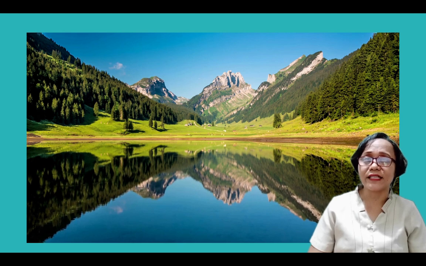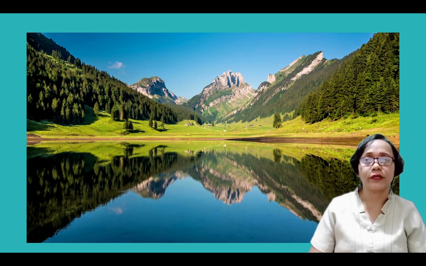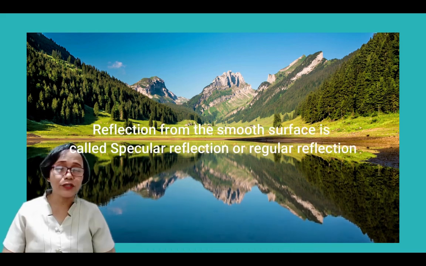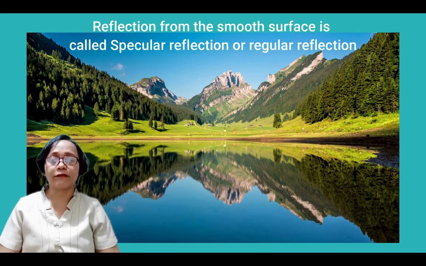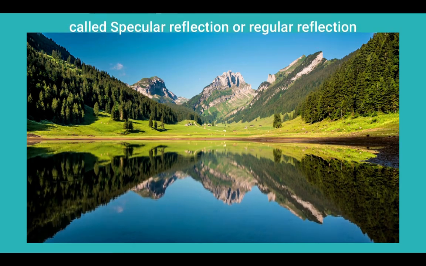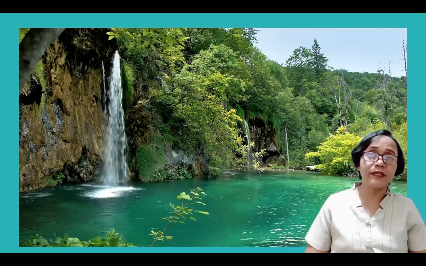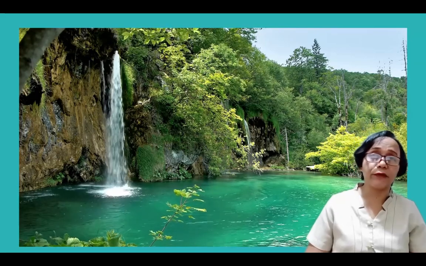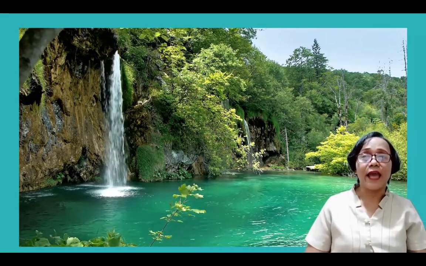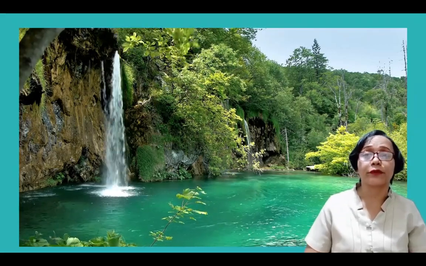When the water in the lake is very still, the reflection of the image is perfect because the reflecting surface is very flat and smooth. Reflection from a smooth surface is called specular reflection or regular reflection. However, if there are waves and ripples in the water, the reflection becomes distorted. This is because the reflecting surface is no longer flat. It has curves and troughs caused by wind or anything else that disturbs the water.